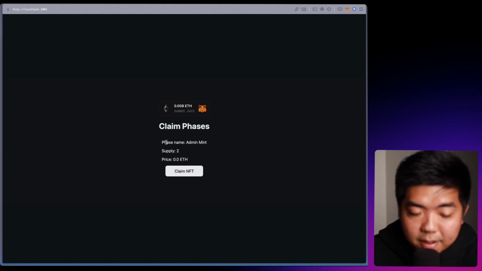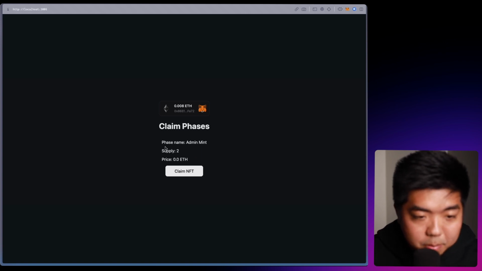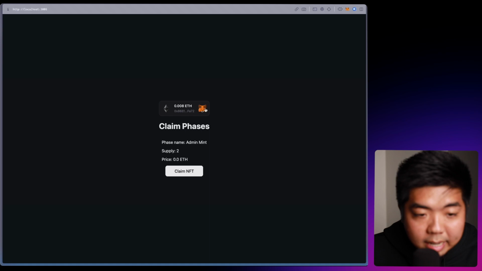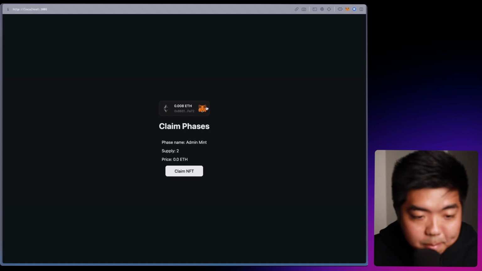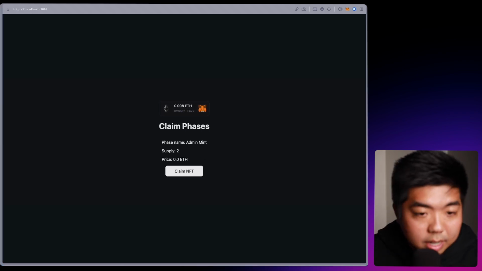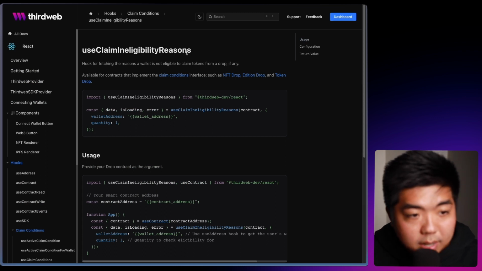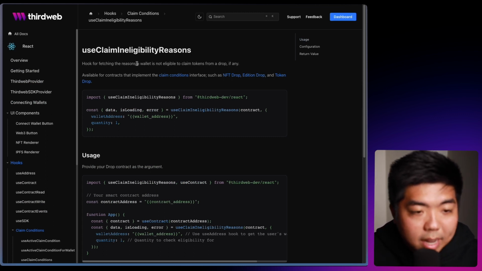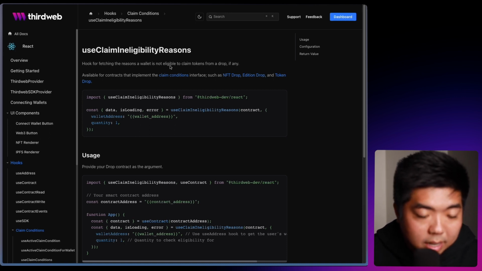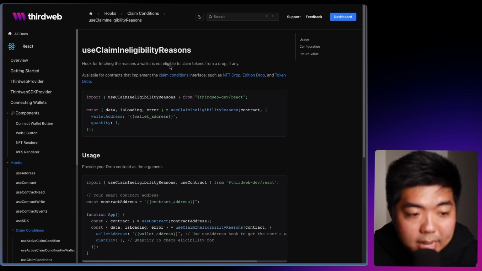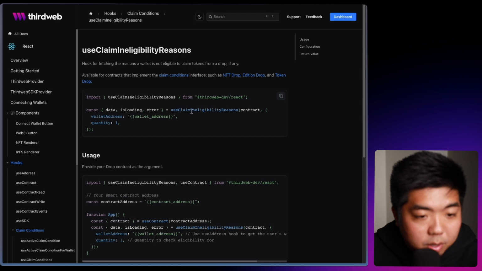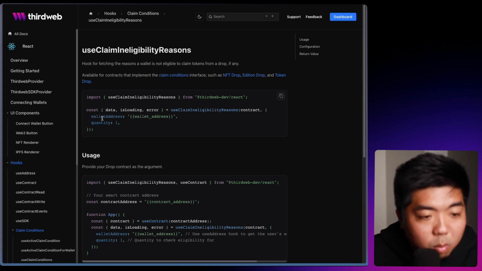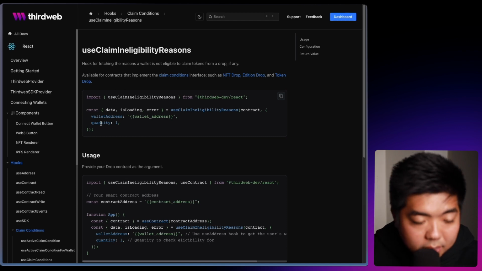Now this displays the information of this claim phase, but it still doesn't tell me that this wallet that isn't an admin wallet can't mint. So we're gonna take a look at another hook here, which is the useClaimIneligibilityReasons. And this hook fetches the reasons why a wallet is not eligible to claim an NFT from a drop. Now here, we are going to pass this hook the contract, and we'll also have to give the wallet address that we're checking and the quantity.